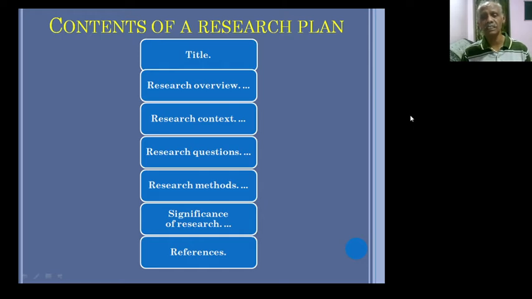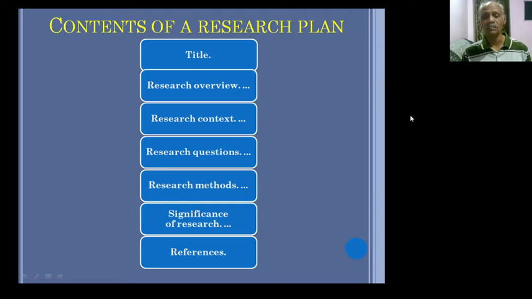Next one is the contents of a research plan. What are the contents generally we find in a research plan? The title of the research plan, the title of the research project, the research overview, the overall methodology, what you do in this, that will be coming under, the need for the research, the aims and objectives of the research, the introduction to this topic, right? The research context in this, why this is being directed and what is the significance and need of that.